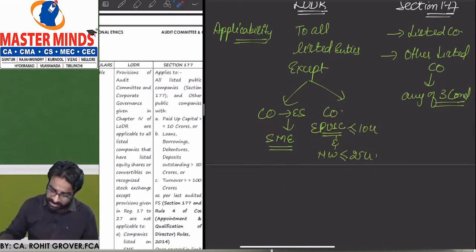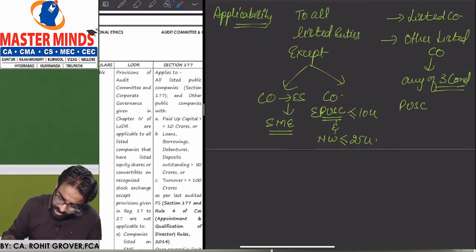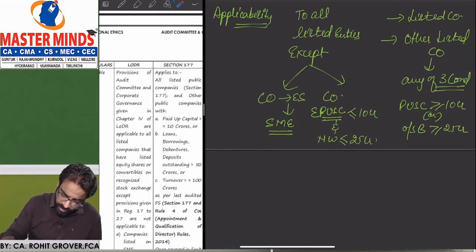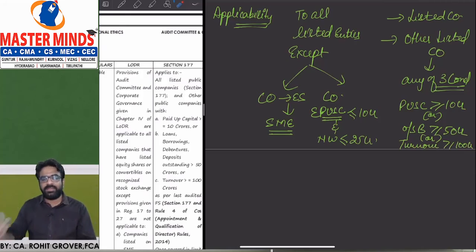So what are the 3 conditions? Paid up share capital should be greater than equal to 10 crores, or outstanding borrowings should be greater than equal to 50 crores (sorry, not 25 crores), or turnover is greater than equal to 100 crores. Are you getting the point?